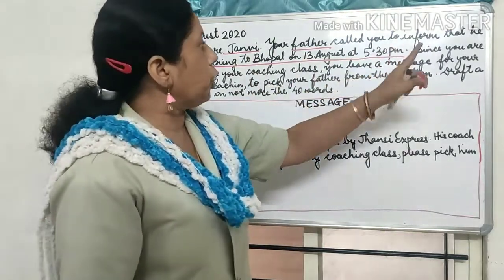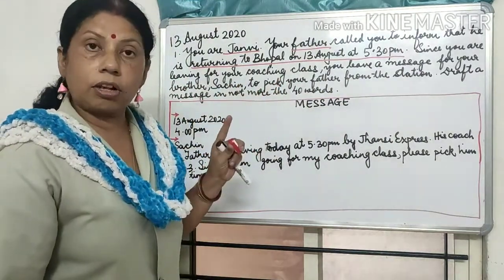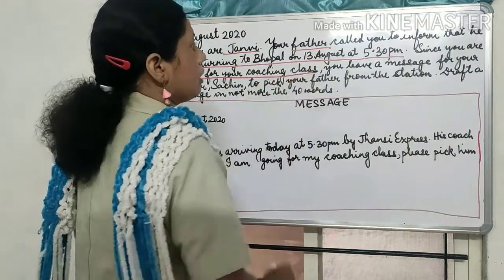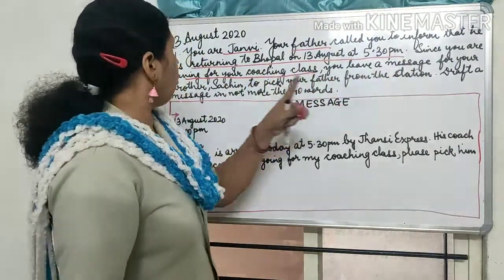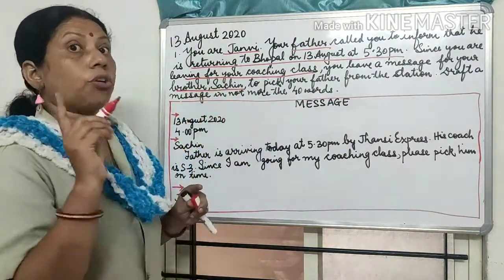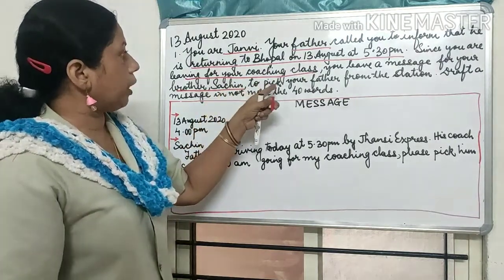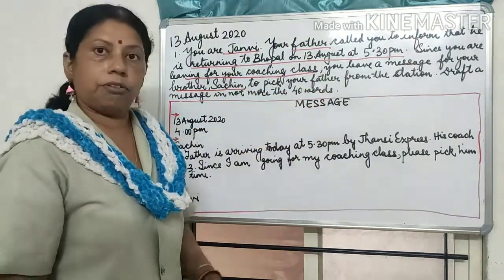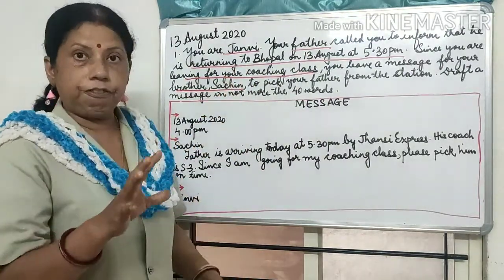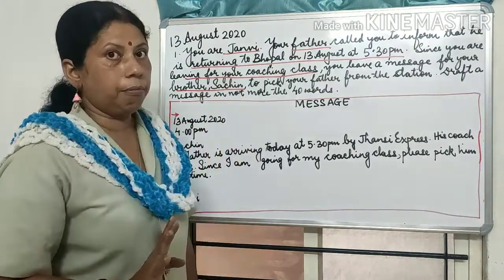Then, since you are leaving for your coaching class, so now this is also important. So leaving for your coaching class, you leave a message for your brother. To whom are you writing this message? To your brother. And who is your brother? Sachin. Okay. To pick your father from the station. Right. Now these are the important pieces of information which I have highlighted, which I have to mention in my message.